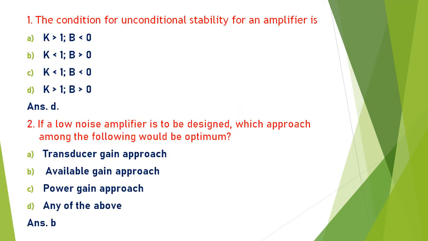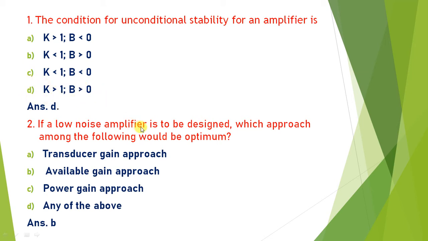So let's start. The condition for unconditional stability of an amplifier is, if you refer to the theory of amplifier stability, then you will find that for an unconditionally stable amplifier, K must be greater than 1 and B is also greater than 0. So that is satisfied with the answer D. Okay, so answer is D.